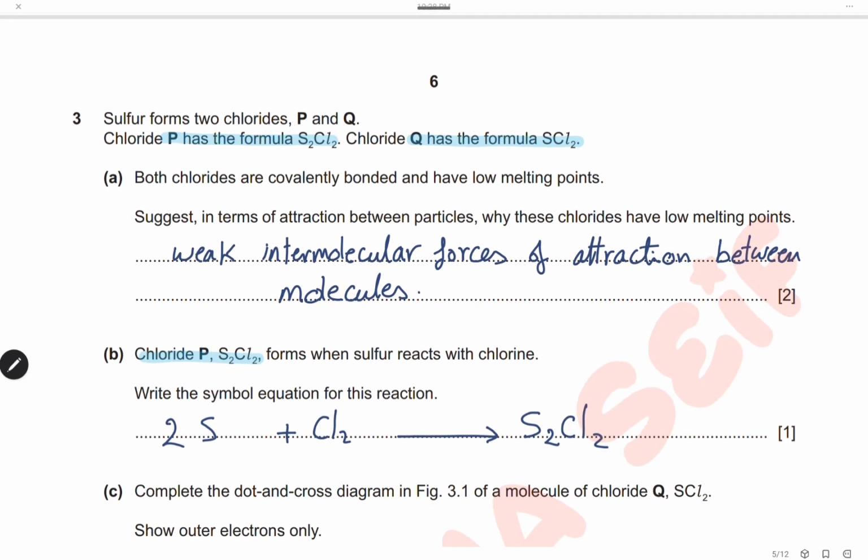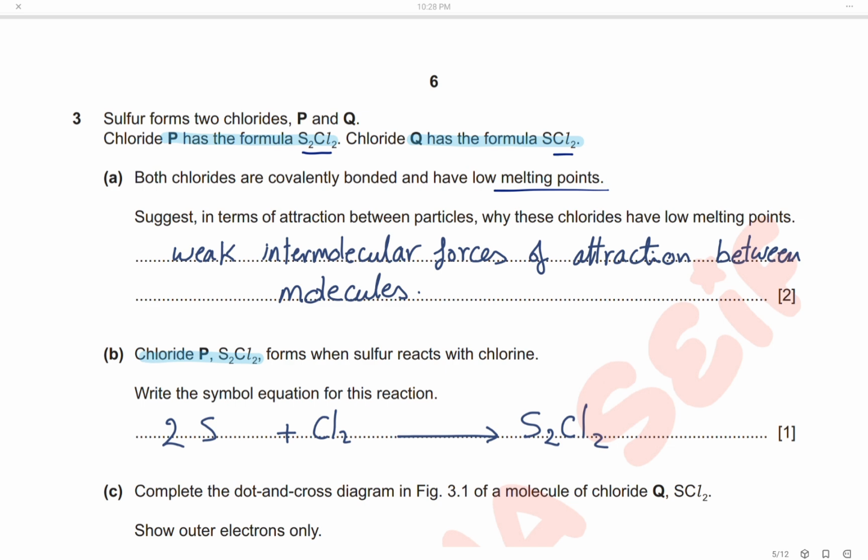Sulfur forms 2 chlorides, P and Q. Chloride P has the formula S2Cl2 and chloride Q has the formula SCl2. Both chlorides are covalently bonded and have low melting points. Suggest, in terms of attraction between particles, why these chlorides have low melting points.